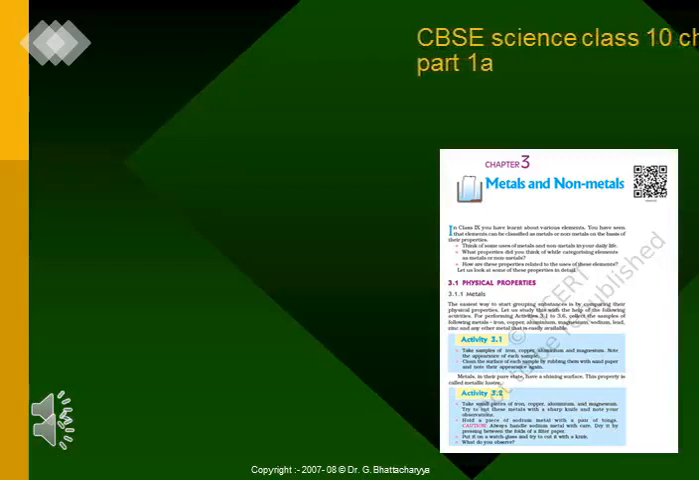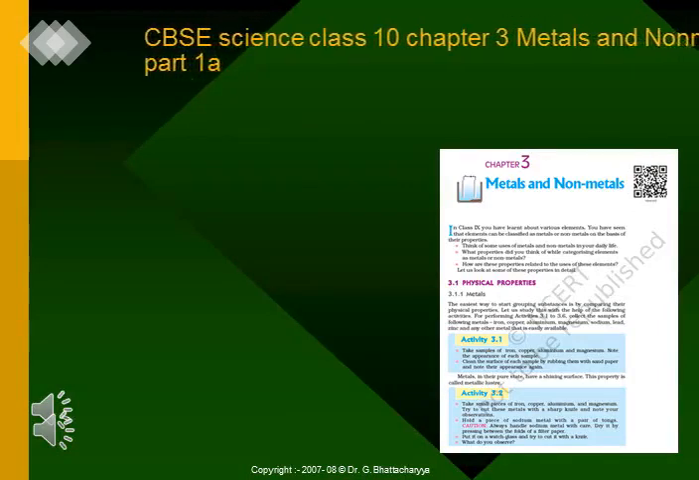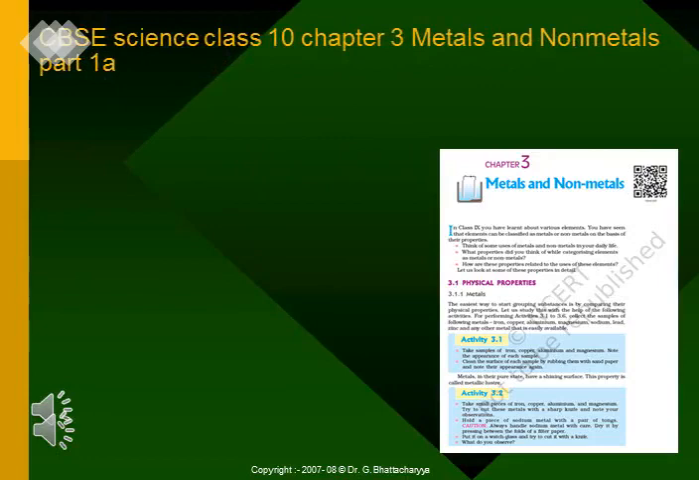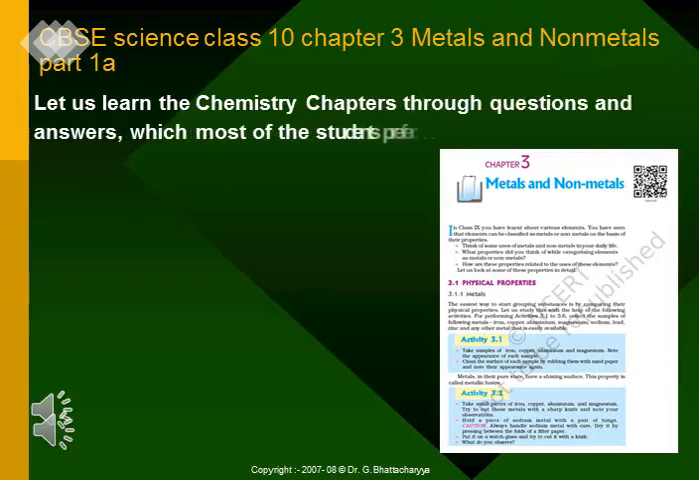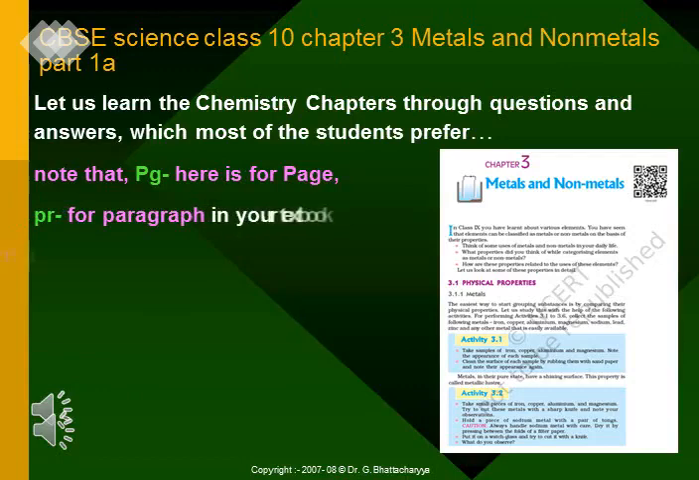CBSE, Science, Class 10, Chapter 3, Metals and Non-Metals. Let us learn the chemistry chapters through questions and answers, which most of the students prefer. Note that PG here is for page, PR for paragraph in your textbook, and questions are in yellow color while answers are in white color.